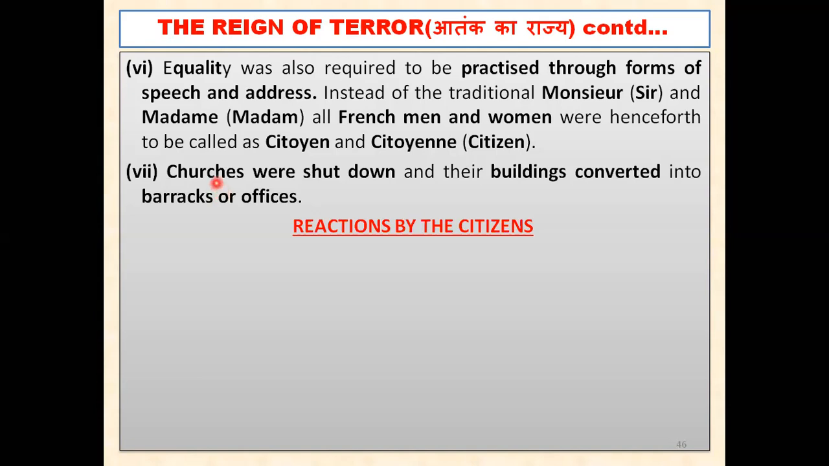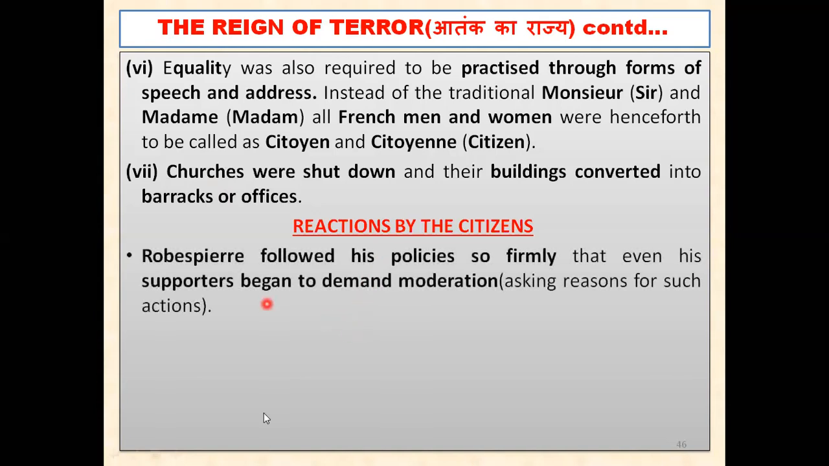He forced them to eat a limited quantity of food. He even forced them to eat the same bread. Everyone, rich or poor, had to eat the same bread. So there must be a reaction by the citizens, and that is the outcome. Let us see what happened.